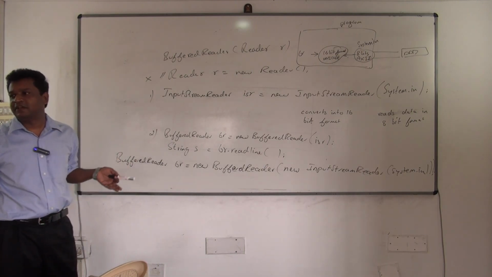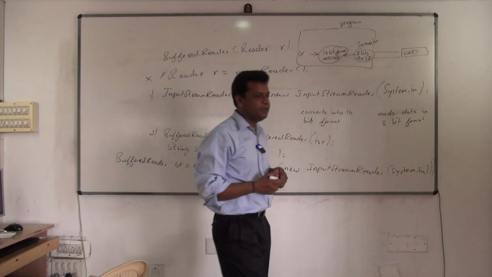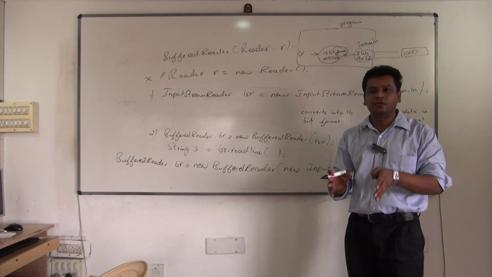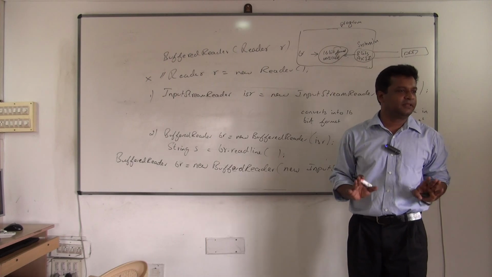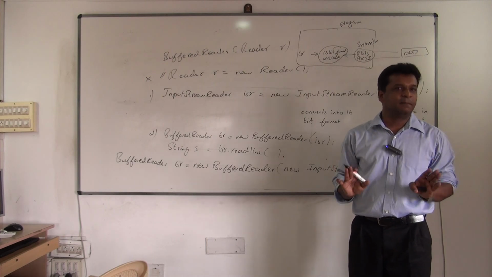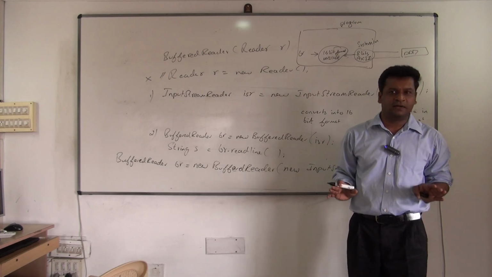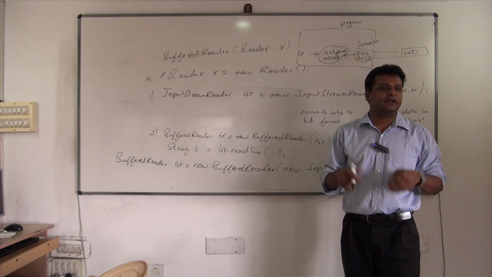How it is happening, why it is happening, why are you bothered about all that? All that coding has been written by whom? Java people. So you don't have to literally worry about anything here. If you want to do something, create object, call method. Create object, call method. Pass the correct argument. That is what I have been teaching you from day one in Java: calling method, sending argument, accepting return type.